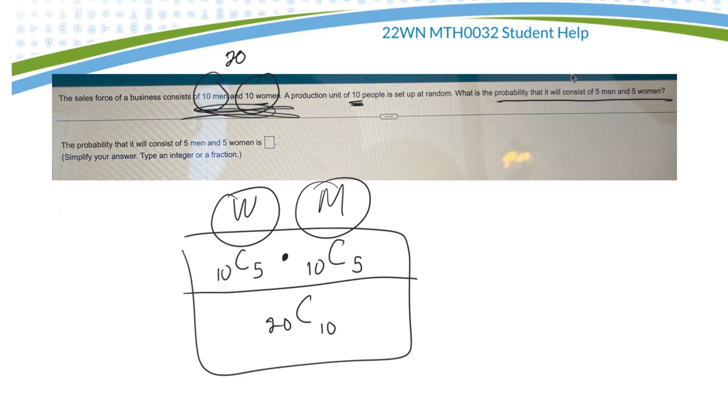So do this on your calculator. That'll give that out. Hopefully that helps.